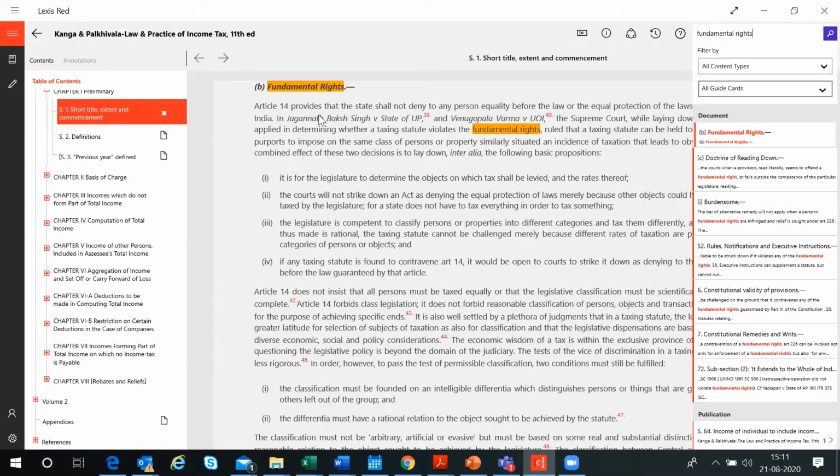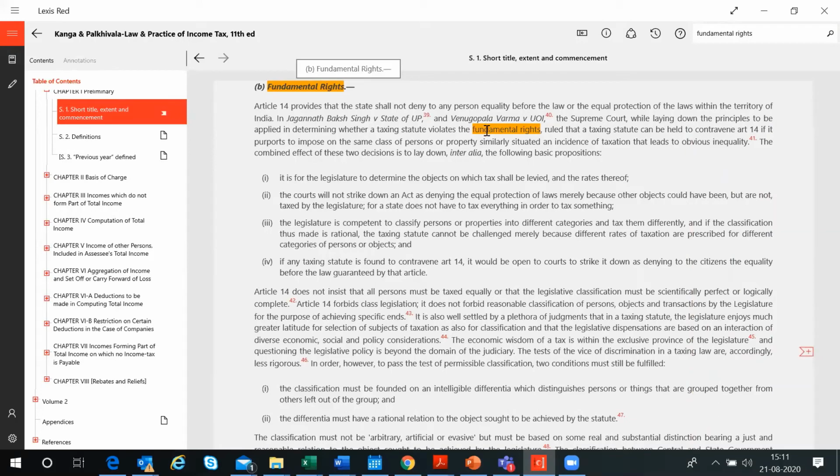So here it appears, it is highlighting that portion and it is giving that information to you. So this is searching within the particular publication or the ebook that you're looking at. You would notice there is a back and forth icon here, which is basically to look at the page that you were viewing before this.